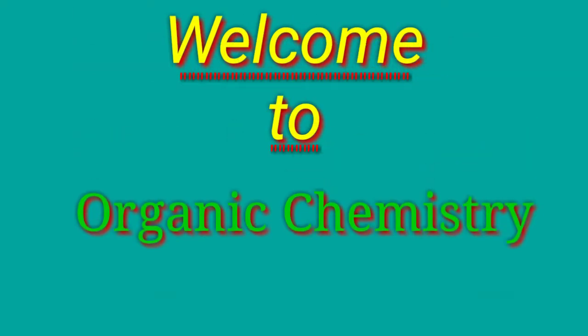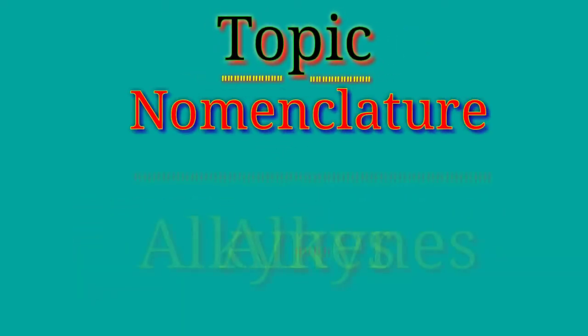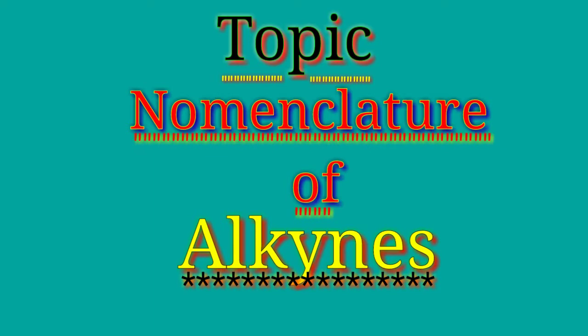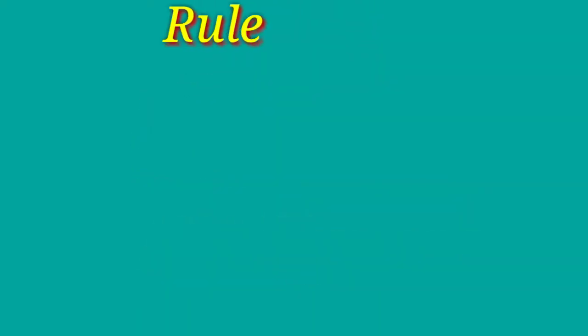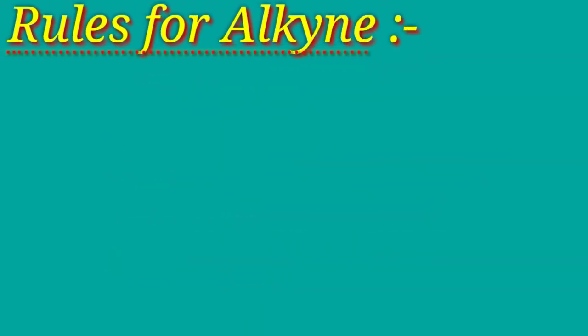Welcome to Organic Chemistry. Today we will talk about how to name alkynes. Alkynes are unsaturated organic compounds in which there is at least one triple bond in between carbon atoms. There are some rules for naming alkynes. We will explain each rule through examples.